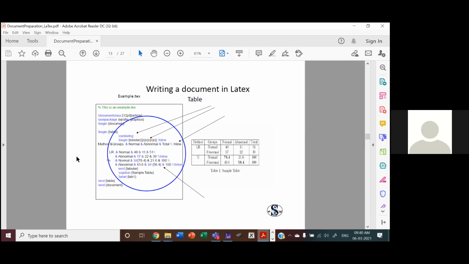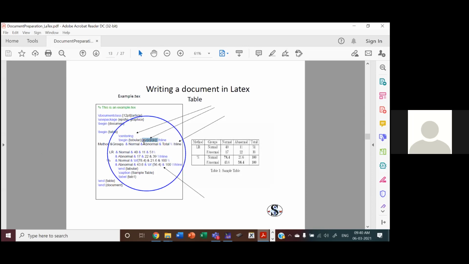So we have a tabular environment to specify the format for the different columns. See, begin tabular. This is the environment for defining the format of columns. So you can see here, this is the format of the columns. How many columns? 1, 2, 3, 4, 5 columns.